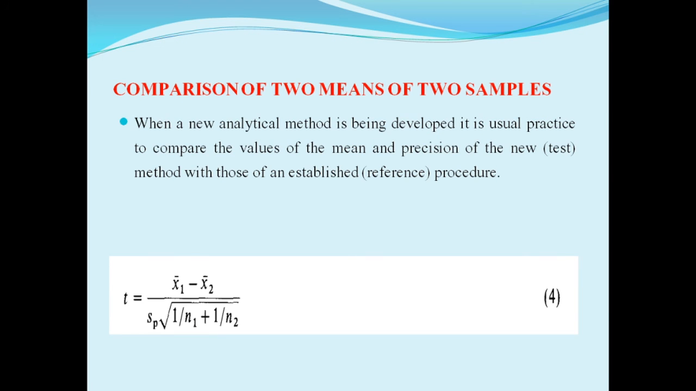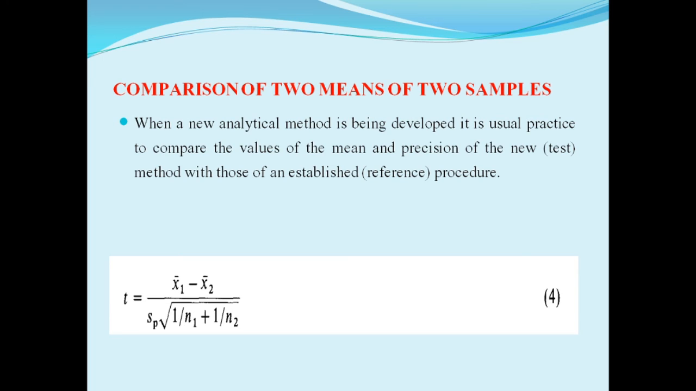Next point in this chapter: comparison of two means of two samples. When a new analytical method is developed, it is usual practice to compare the value of the mean and precision of the new test method with those of an established reference procedure.